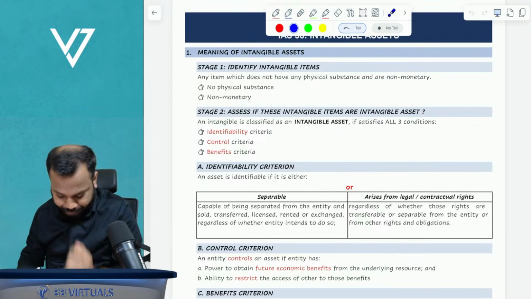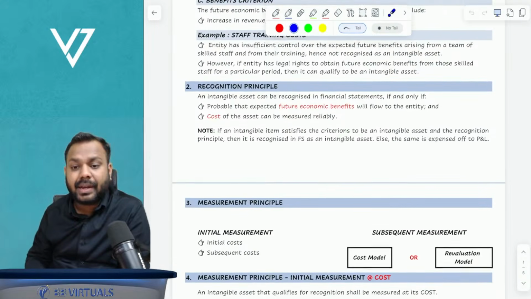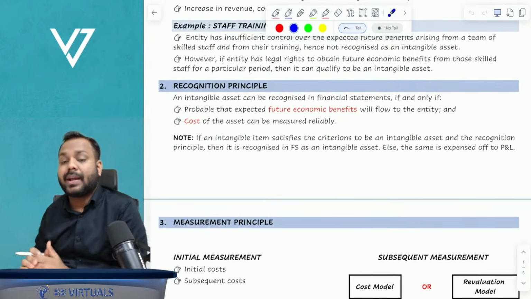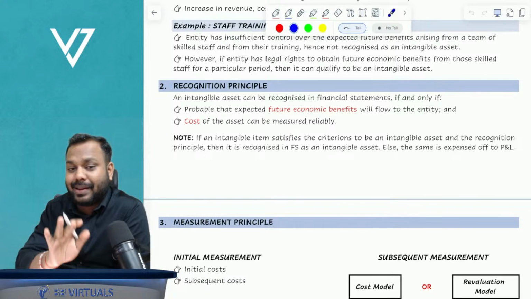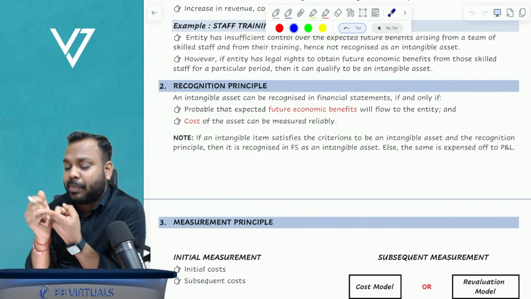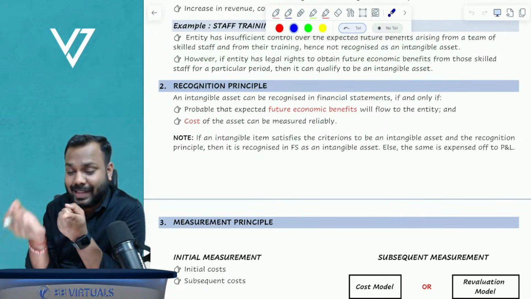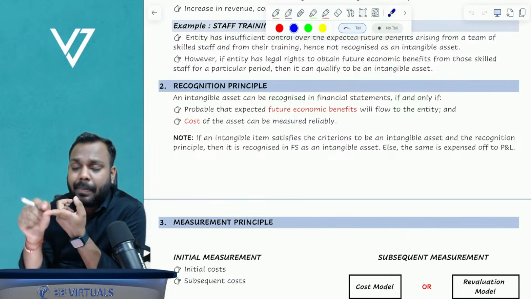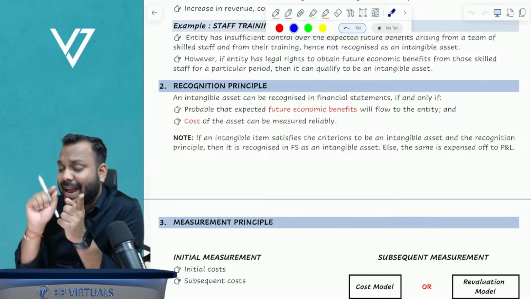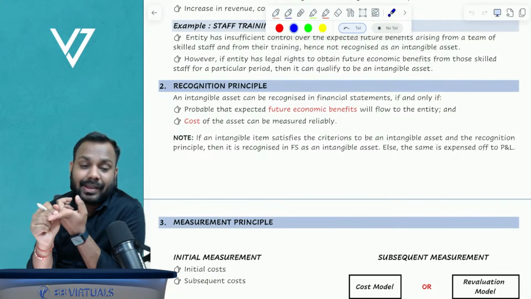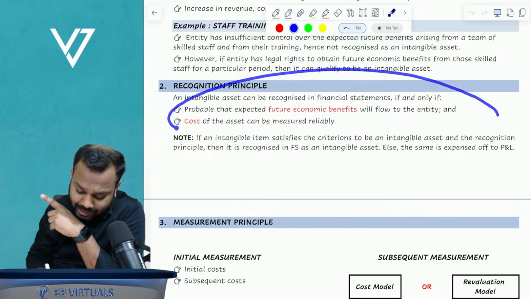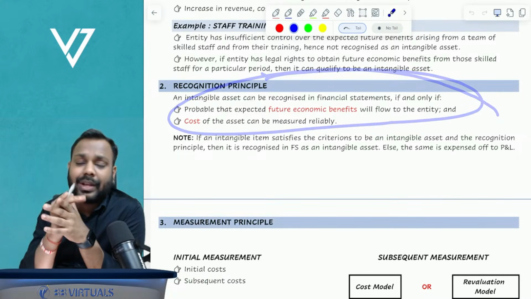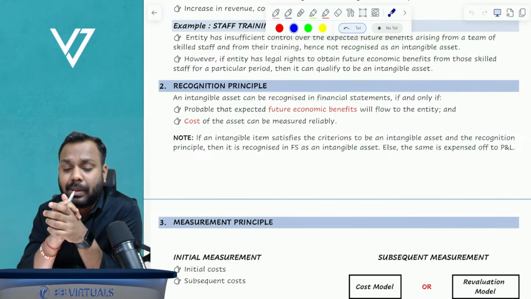Further, the recognition principle. As I have mentioned, the recognition principle of PPE, investment property, and intangible asset is the same. What is the recognition principle? It is probable that future economic benefits will flow to the entity and the cost can be measured reliably. If both conditions are satisfied, yes, we can recognize the intangible asset in the books of account.